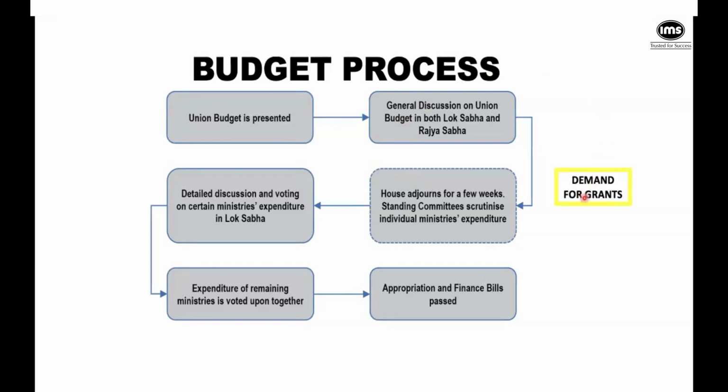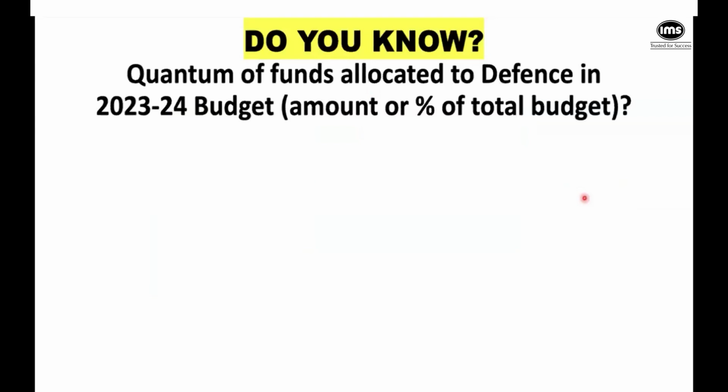Okay, let me throw in one more trivia for you. Do you know what was the quantum of funds allocated to defense in our last budget? Either you can tell me the amount or what percentage defense formed in the entire budget of 2023-24. 8%, 3%, 70 billion dollars.